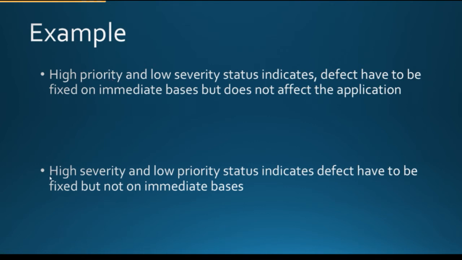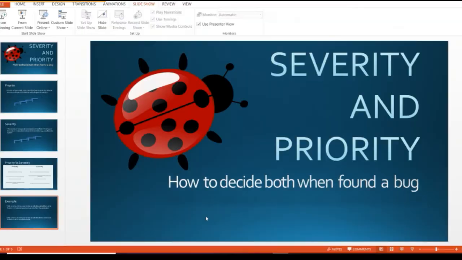Then another one: high severity and low priority indicates the defect has to be fixed but not on an immediate basis. Severity is high, so on a functionality basis we have to fix it. But from a business perspective, it is not very critical and we do not need to fix it right now. So we can fix it later. I will give you one example here.